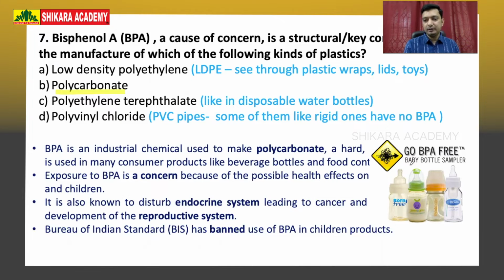They tend to use them in food containers, especially children's. Those milk feeding bottles, as you see in the image here, are made up of polycarbonate. And if you have really noticed, the bottles say BPA free. They started saying it because it was shown that BPA can disturb our endocrine system, hormonal system, and reproductive system. And especially children seem to be sensitive to this, causing problems, even including cancer sometimes.